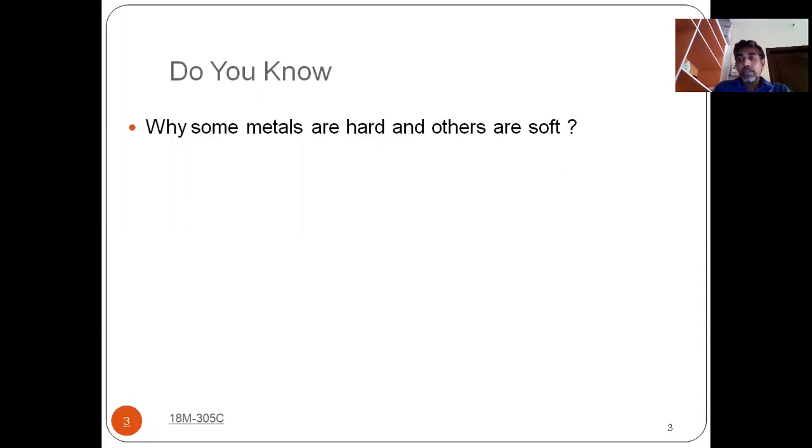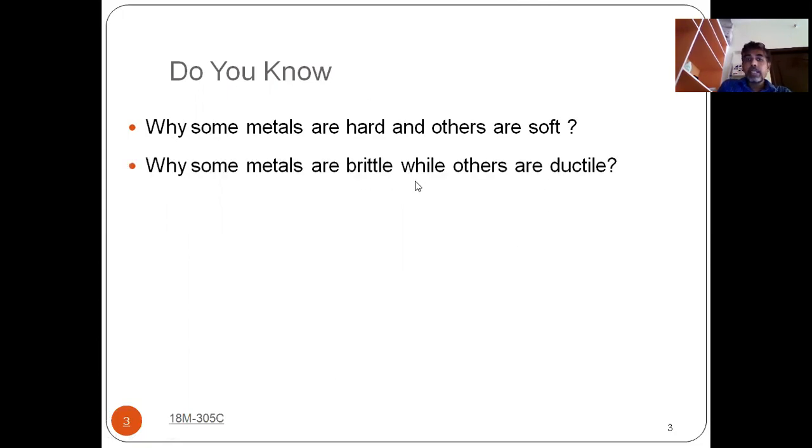Before going into that, we should have some questions. We should question ourselves to understand the concept in a good manner. In the slide, the first question is, why are some metals hard and some metals soft? What is the reason? The second one, why are some metals brittle and some ductile? Already we have studied what is brittleness and what is ductility. Some metals are brittle and some metals are ductile. Why is it happening like that?